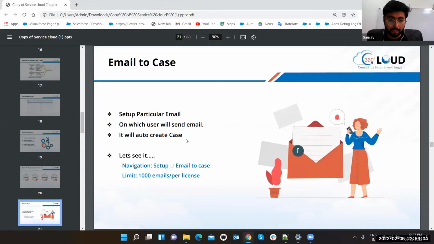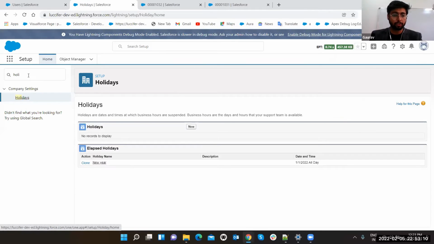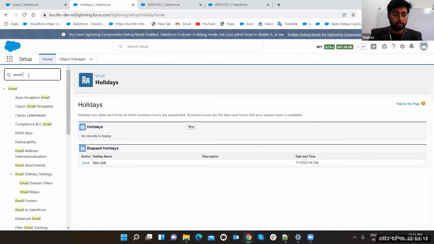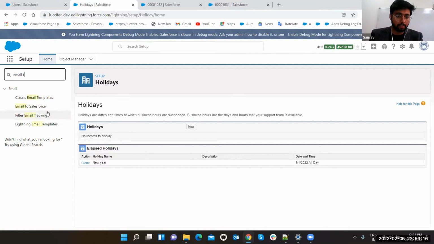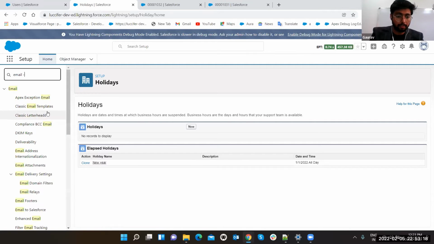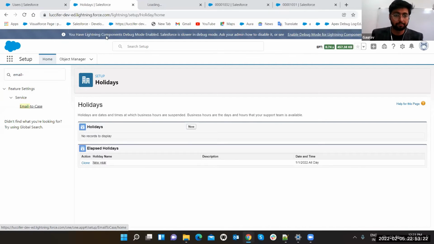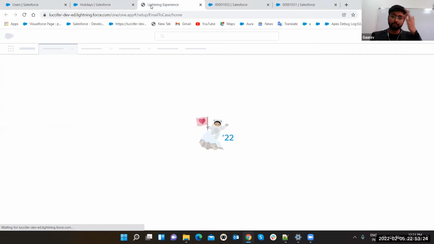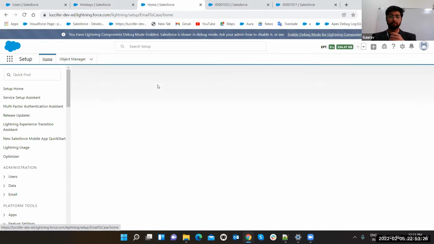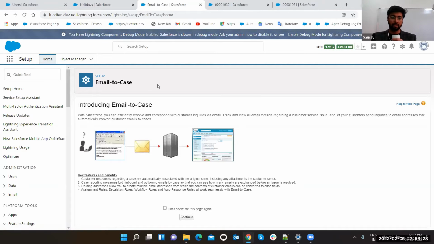Email to case. Set a particular email on which the user will send the mail and it will auto create the case. Now let's see it. As I told you, we will show you. So we are having email to case. So guys, this is the basic stuff. You can read it out.